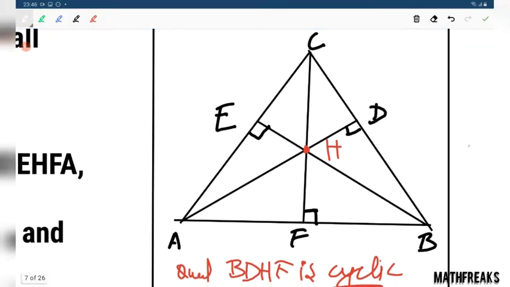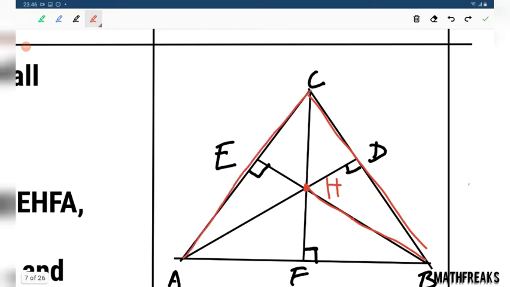How will this be the orthocenter? Orthocenter can lie outside the triangle. That means if this property is true, will this be perpendicular? Never. This will be somewhere here, because this is perpendicular to this straight line. Let us prove this here. This is one perpendicular, another perpendicular needs to meet.